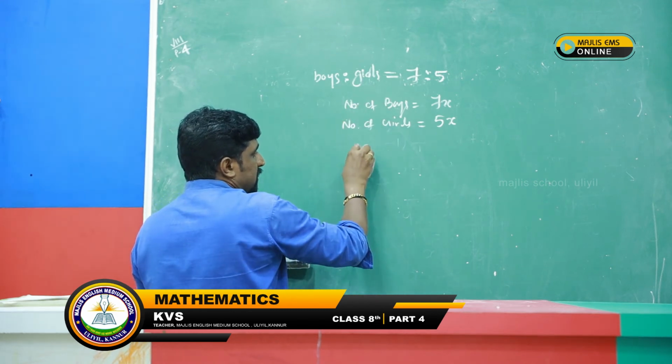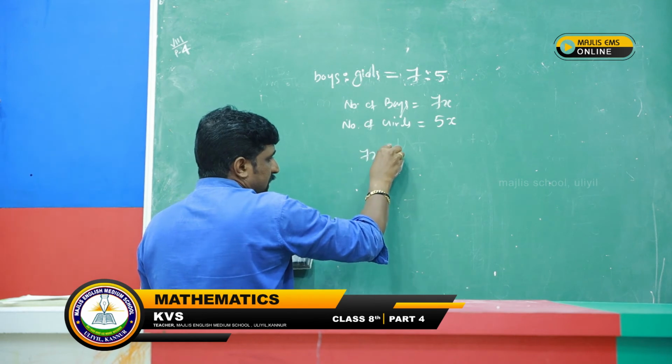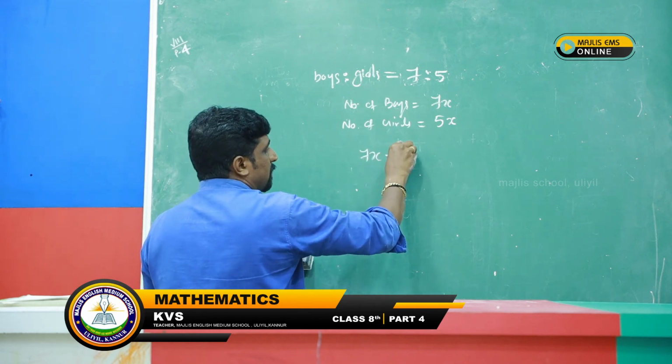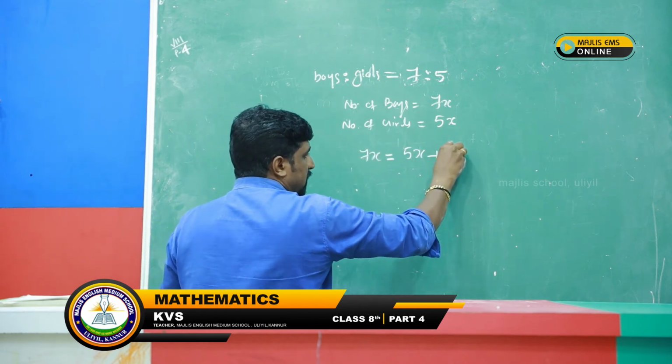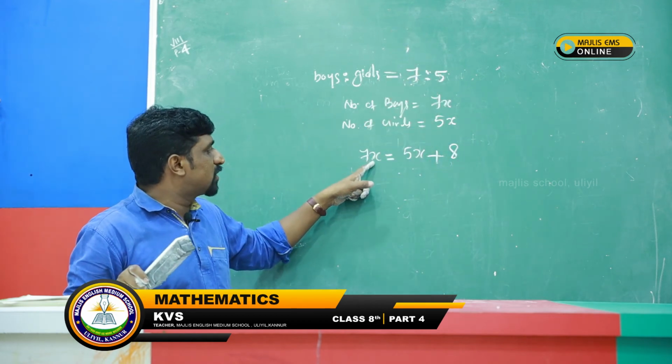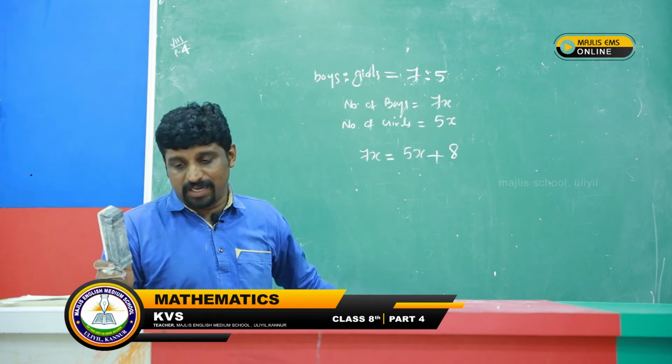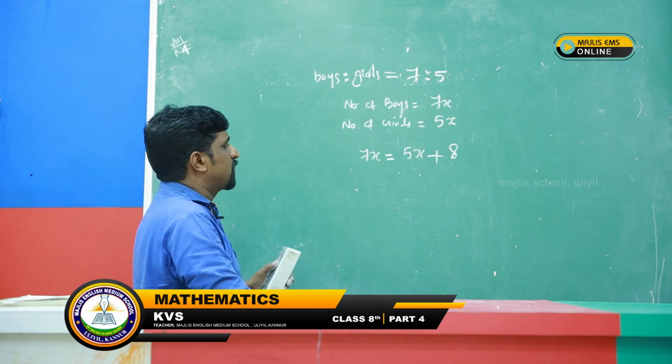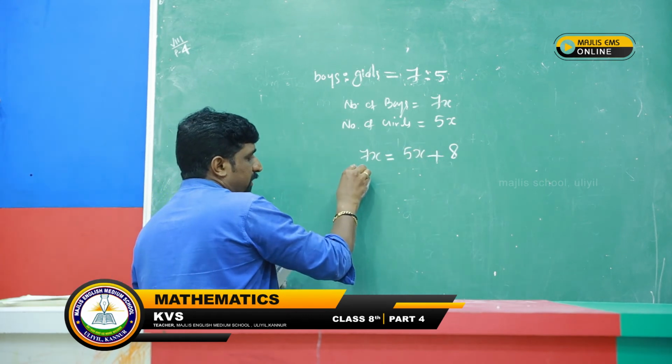The number of boys is therefore 7x, which is 8 more than the number of girls. That means 5x plus 8. We can form it like this: 7x is equal to 5x plus 8. Now we have the equation and we can simplify.